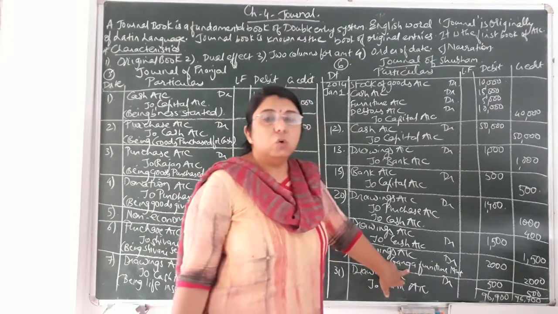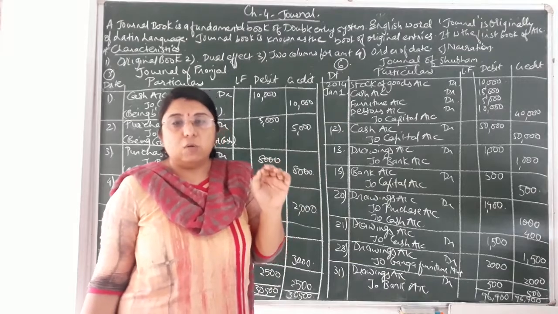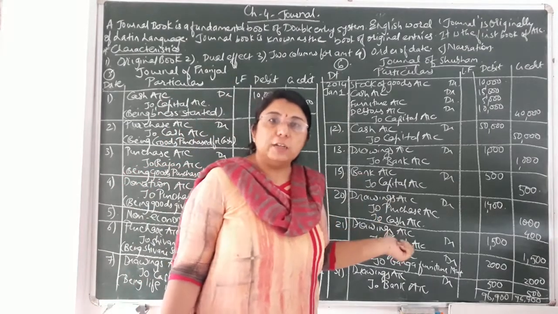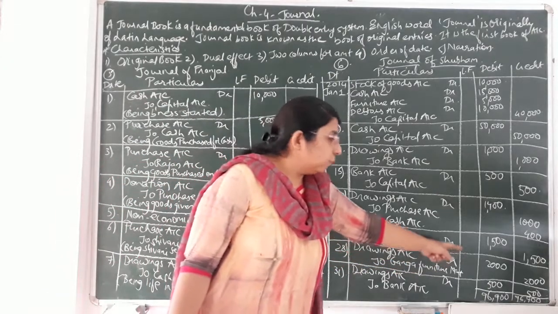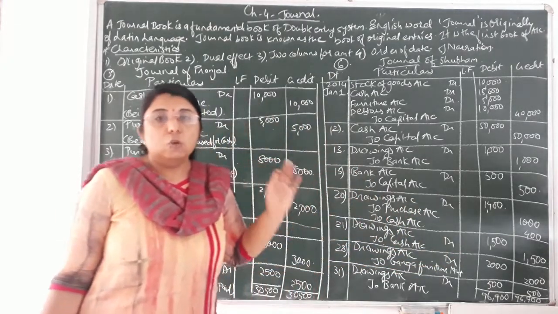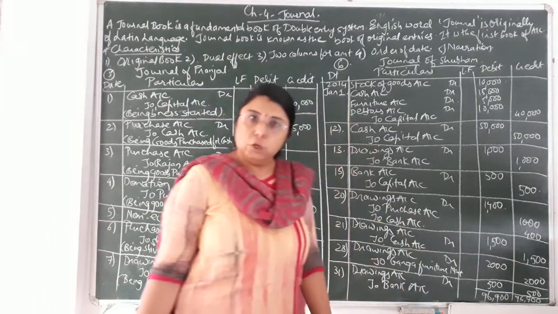We have purchased the good furniture from Ganga Furniture Mart. It is one kind of personal account. As per the rule of personal account, it is an artificial person. So credit the giver. Ganga Furniture Mart has supplied the furniture worth rupees 2000. So credit the giver. So Ganga Furniture Mart account credit by rupees 2000.